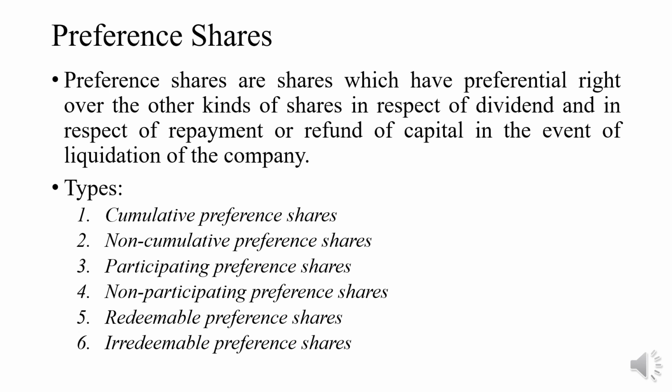The holders of participating preference shares are, in addition to the fixed percentage of dividend, entitled to participate in the surplus profit of the company. What do you mean by surplus profit? Surplus profit is the profit left after payment of dividend to the equity shareholders. See, finally after declaring the dividend, if there is any surplus profit, that profit usually is distributed among the equity shareholders. But if there is a category of participating preference shares, then that surplus profit is to be distributed even to the participating preference shares.